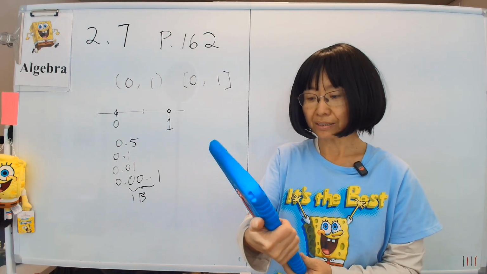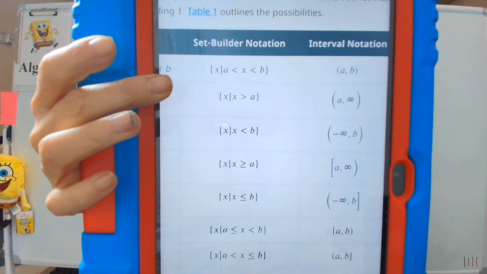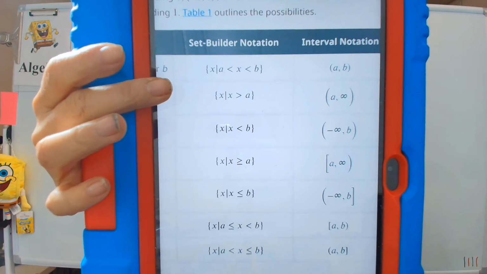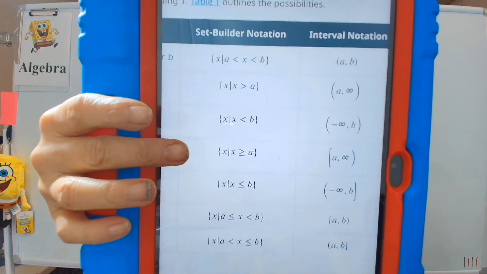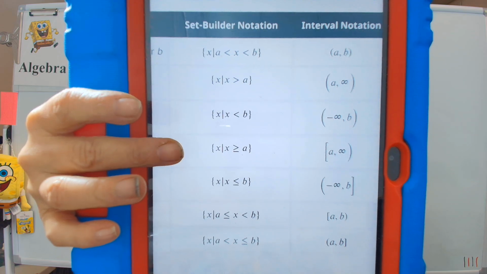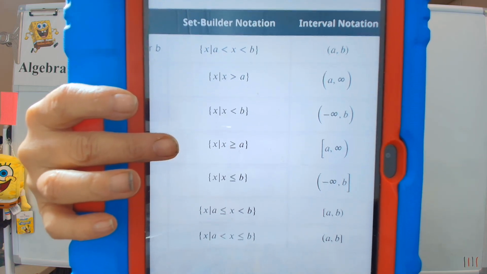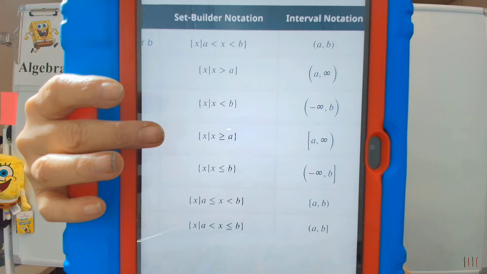Now, if you want to include it, of course, then you use the bracket instead. See, this is the set from a to infinity, not including a. Here's a set that does include a. And when it does include a, the bigger than sign is also going to draw a line on the bottom to include the equal sign. So it reads as the set of all x such that x is bigger than or equal to a.